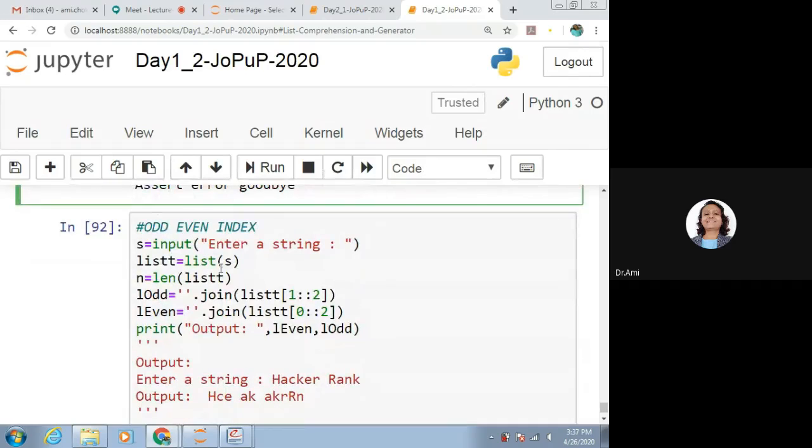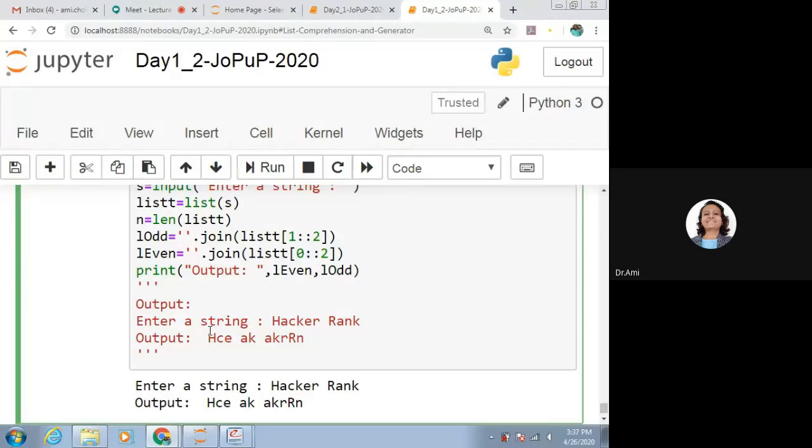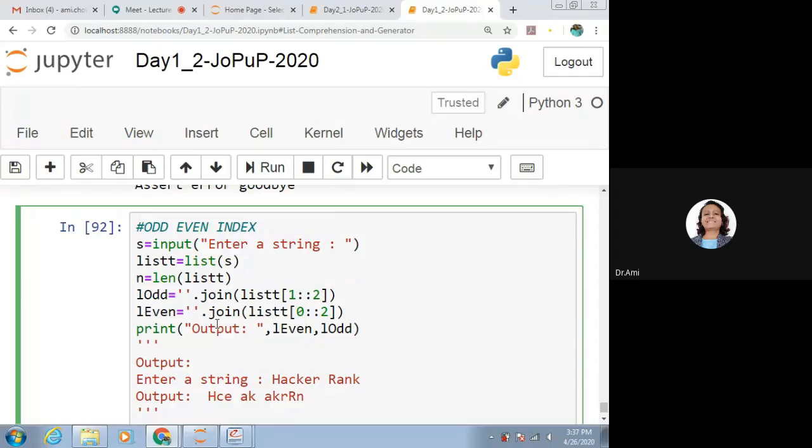Now this is one example of join. If we want to consider odd even index for a list, this I have given because it is an interesting example.